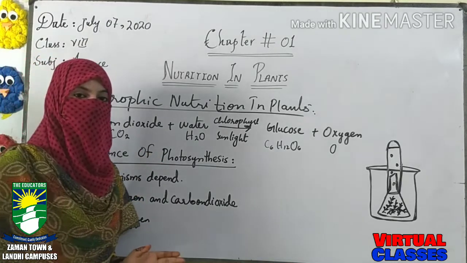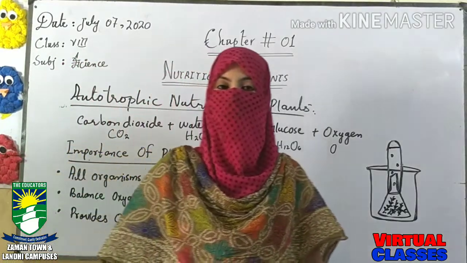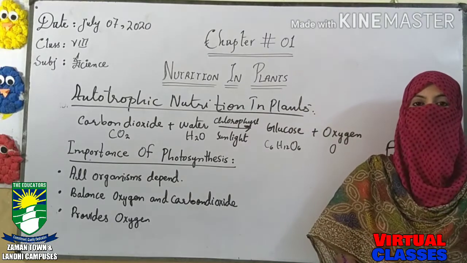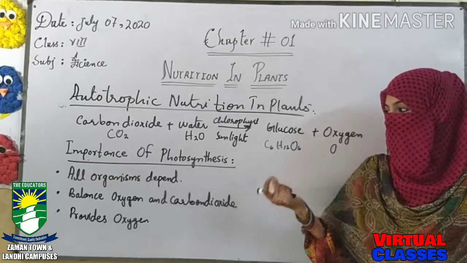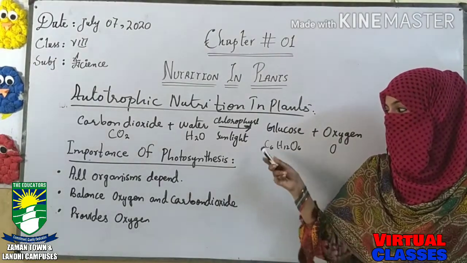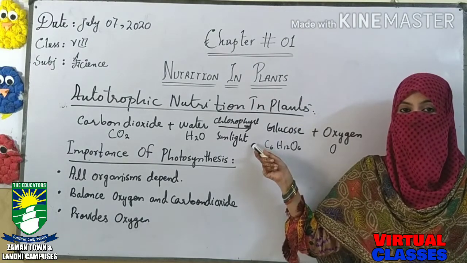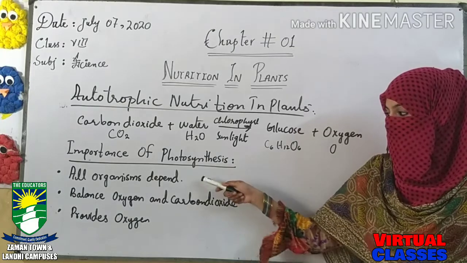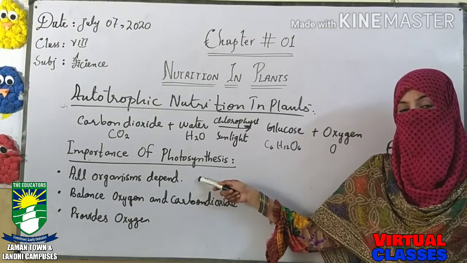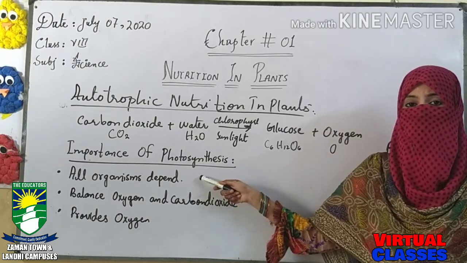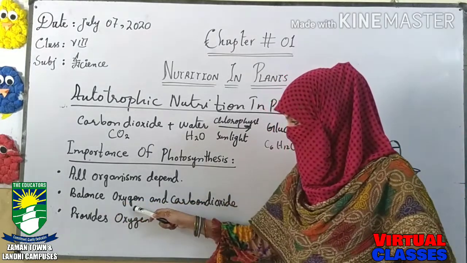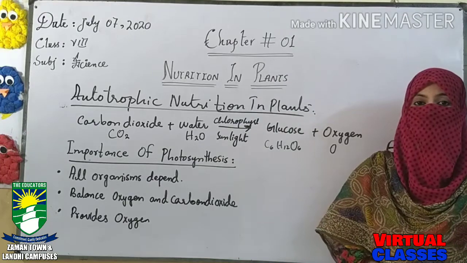Now the question in the mind will be how animals depend on the process of photosynthesis. Animals are eating plants. So plants prepare their food using the source of energy, and that natural source of energy is sunlight. So now we can say that all organisms depend for their energy, for their food, on the sunlight. The second thing is that it balances oxygen and carbon dioxide in the environment.